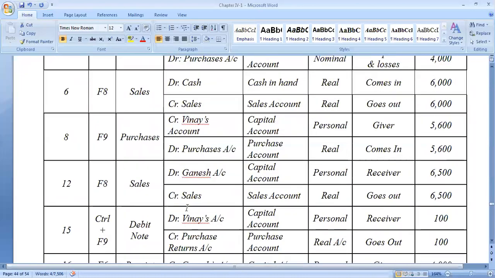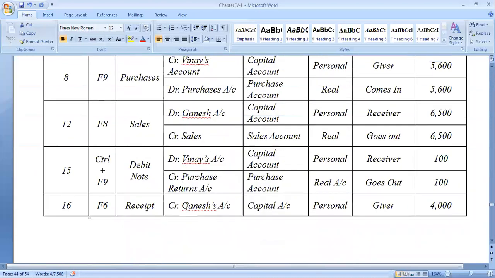Whenever there are returned goods to the supplier, it will be indicated under the debit note. So the debit note follows Control F9, which we have already discussed. Any return, especially if it is a purchase return, always follows a debit note. If it is a sales return, it follows the credit note. Clear? I'm repeating again: whenever there is a debit note, it is purchase returns, which follows Control plus F9.